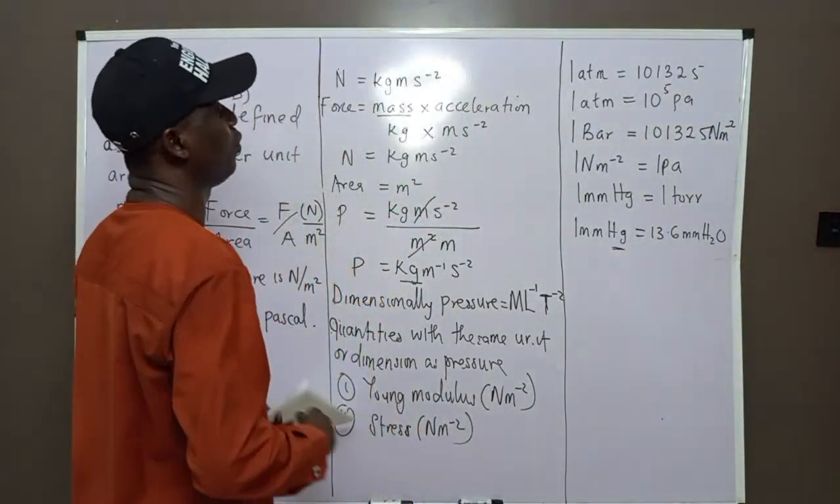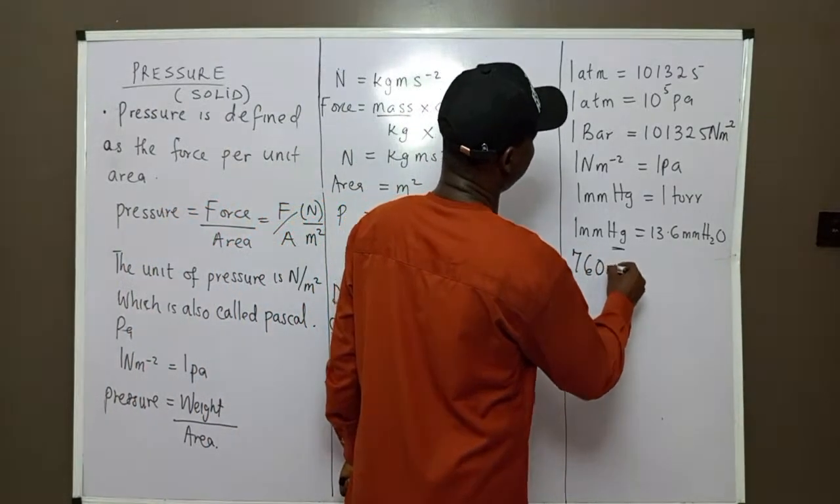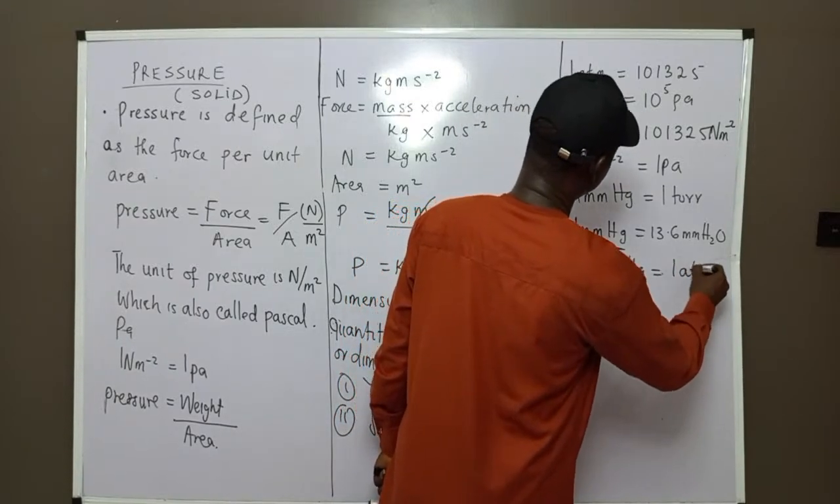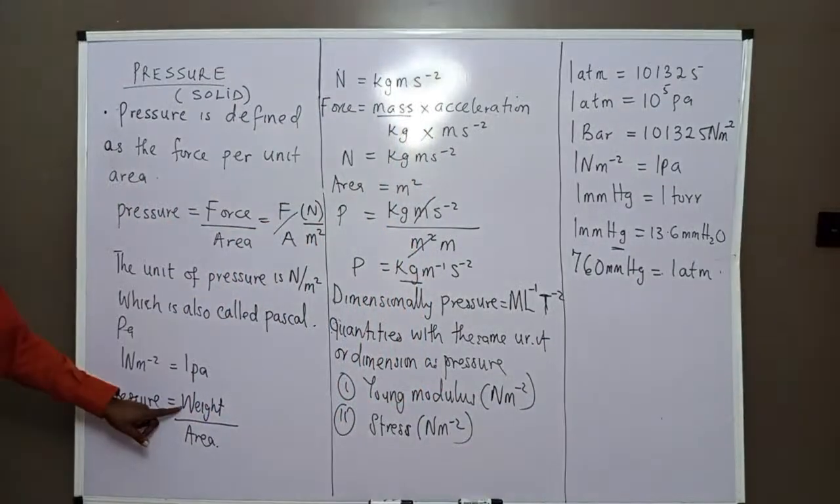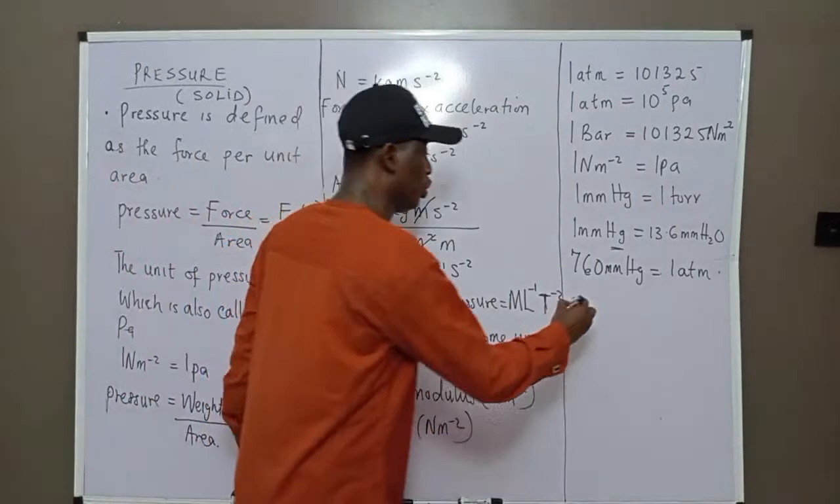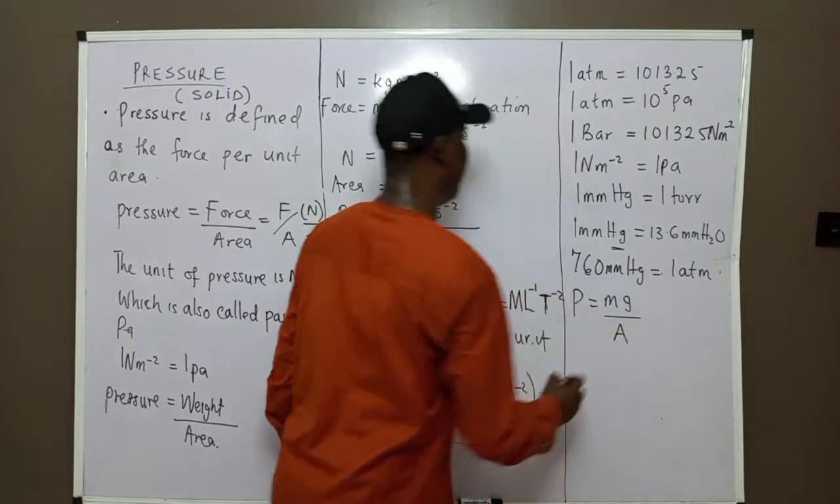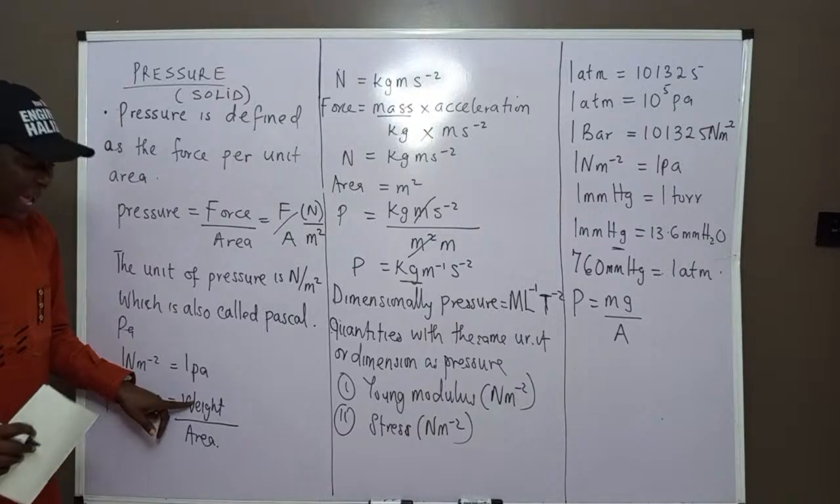Also, lastly, the unit I want to give is that 760 millimeter mercury is equal to 1 atm. Now listen so good. Let me go back to that formula after giving units. Don't forget that pressure, I told you, is equal to mass times gravity over area. Weight is equal to Mg.